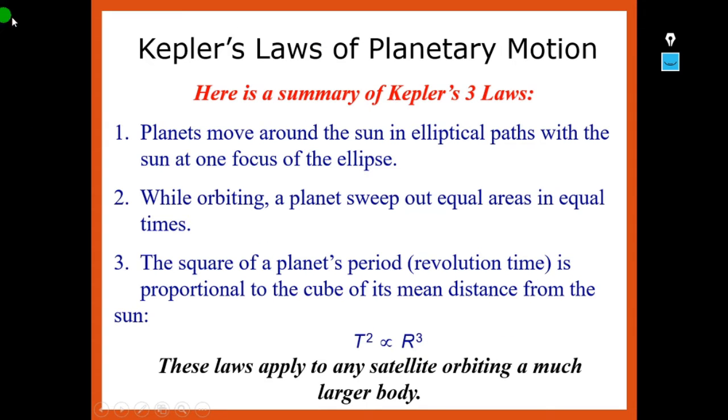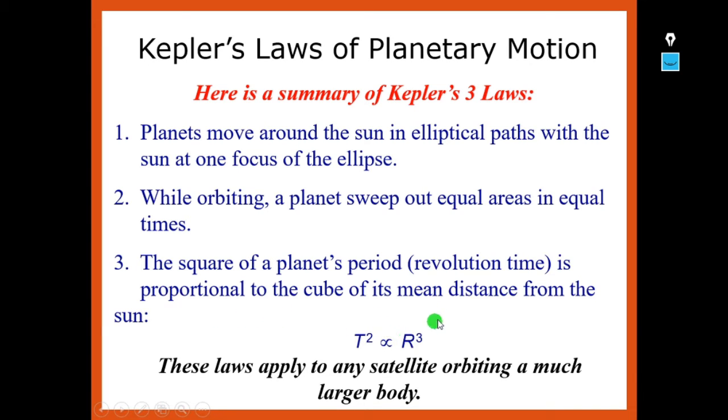So let us see the summary of Kepler's 3 laws of planetary motion. Planets move around the sun in elliptical paths with the sun at one focus of the ellipse. Second, while orbiting, a planet sweeps out equal areas in equal times. And the third law, the square of a planet's period, or the revolution time, is proportional to the cube of its mean distance from the sun.